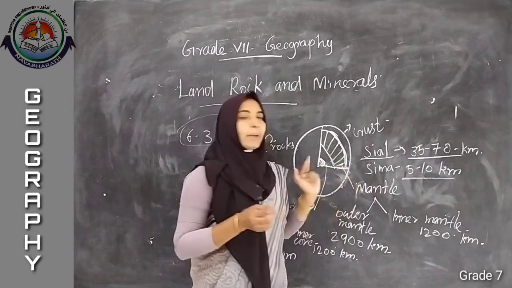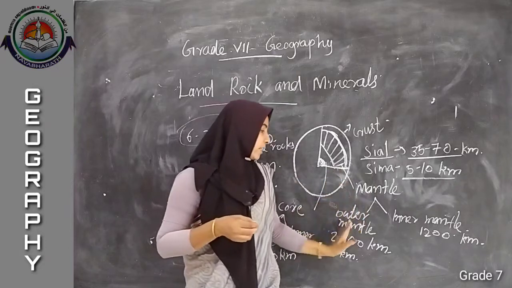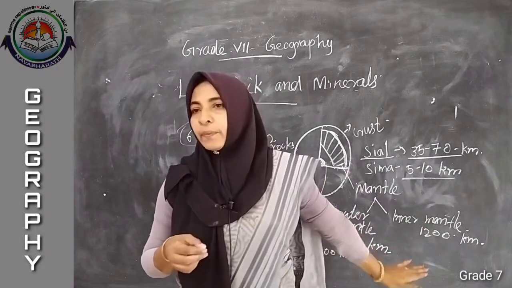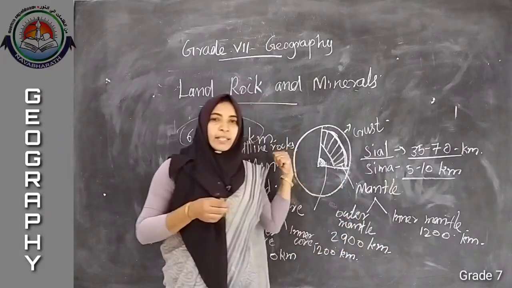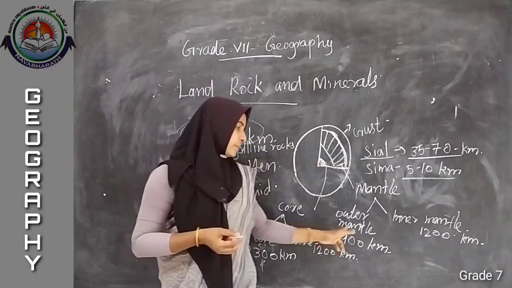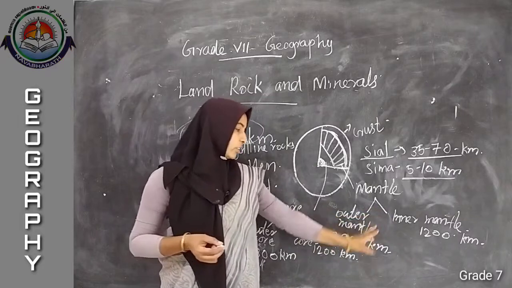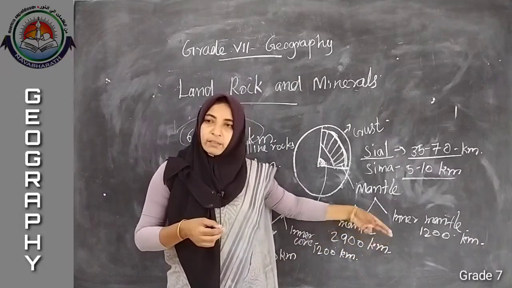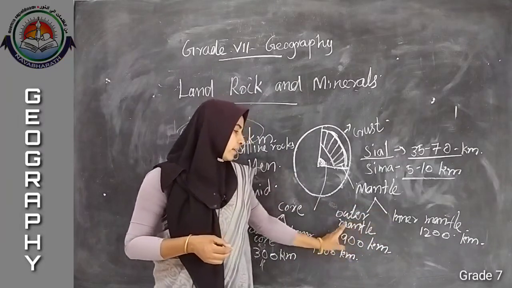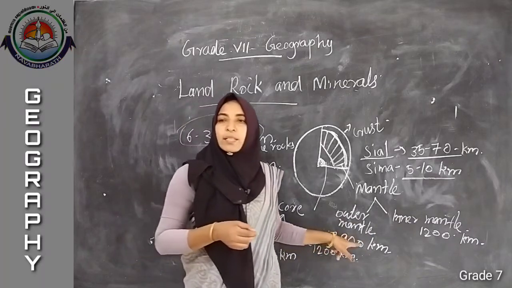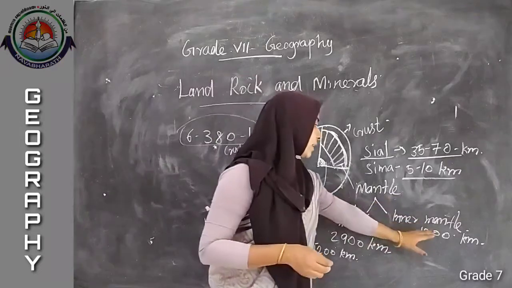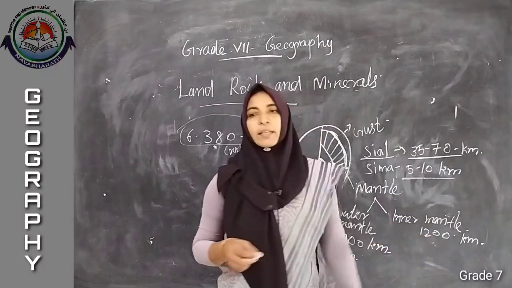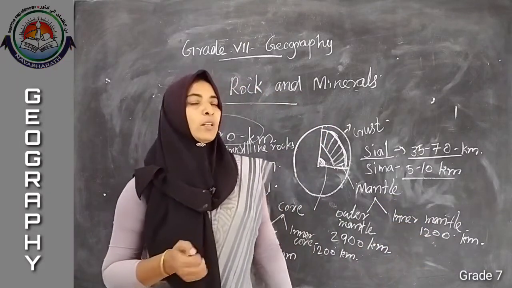Next one, mantle. Mantle is again divided into outer mantle and inner mantle. What is the stage of that? It is in a molten stage. Then width also varies. Outer mantle will reach up to 2,900 kilometer. Inner mantle will take up to 1,200 kilometer.